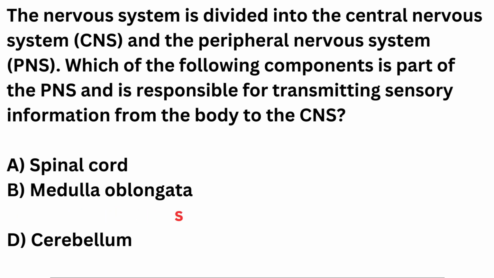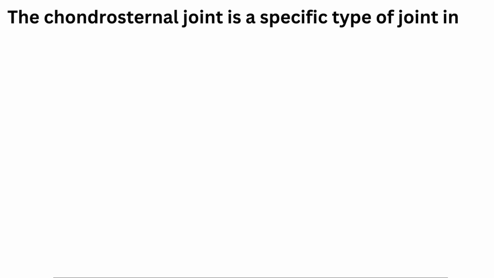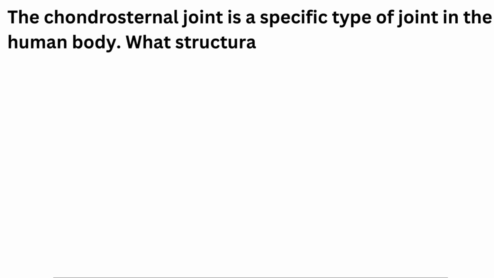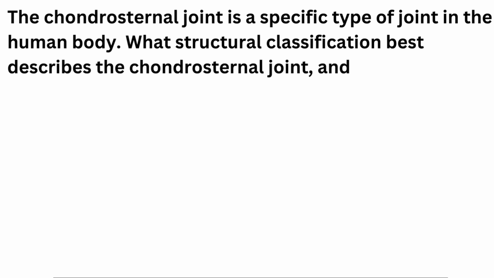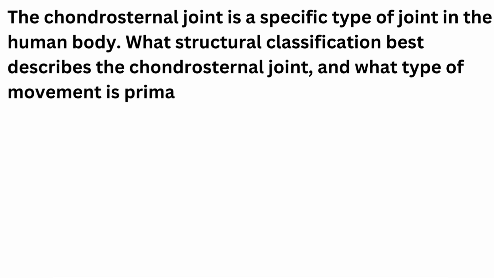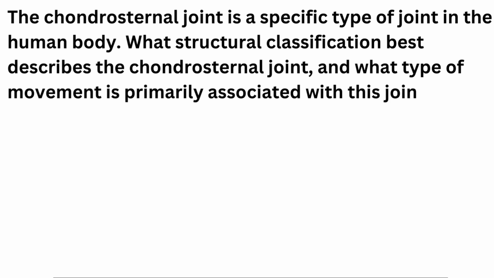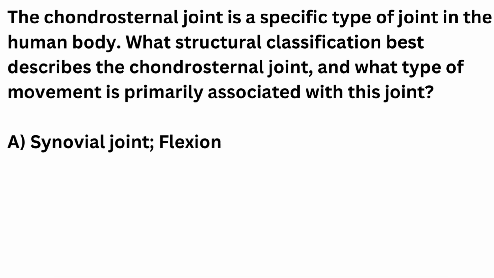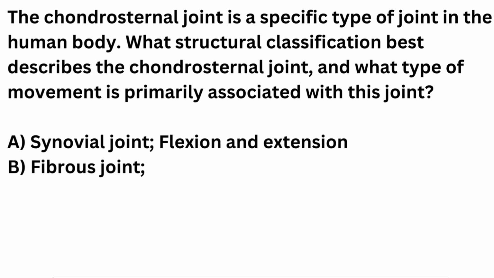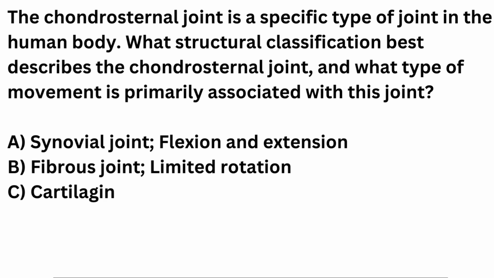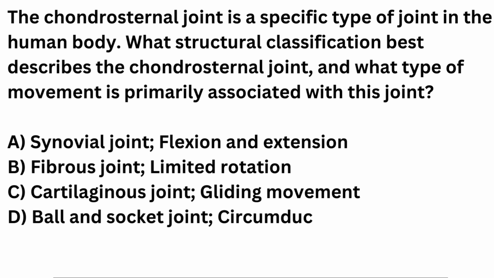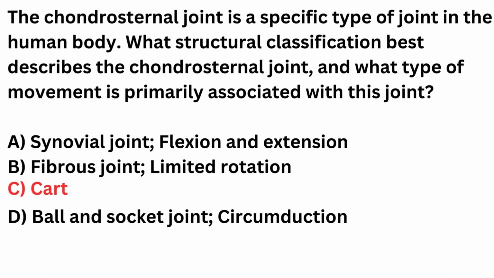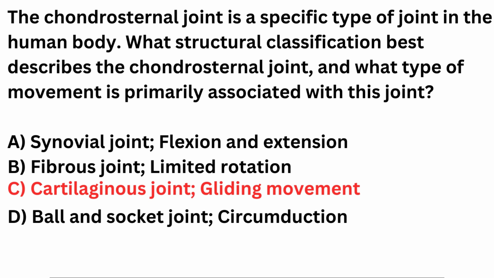Peripheral nerves. The chondrosternal joint is a specific type of joint in the human body. What structural classification best describes the chondrosternal joint, and what type of movement is primarily associated with this joint? A. Synovial joint, flexion and extension. B. Fibrous joint, limited rotation. C. Cartilaginous joint, gliding movement. D. Ball and socket joint, circumduction. Correct answer is C. Cartilaginous joint, gliding movement.